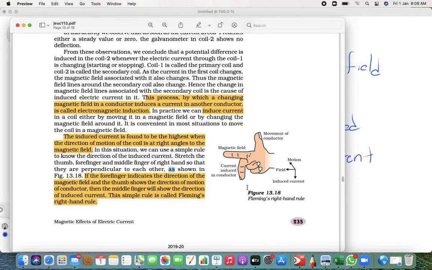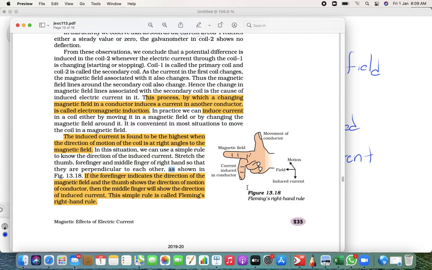And finally we know from this electromagnetic induction that the change in a magnetic field will produce current. The reverse is also true, and it depends on three things. First of all, the faster you change the magnetic field, the more current gets produced. If the loop has more number of turns, it is going to produce more current. And as I said, the direction of change in a magnetic field also changes the direction of current.